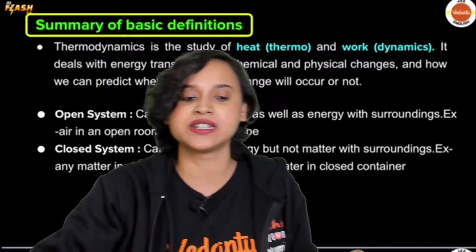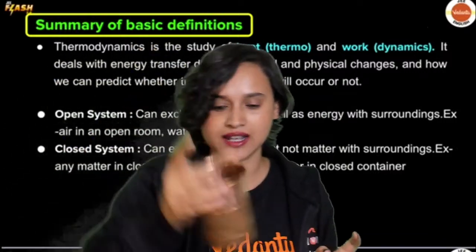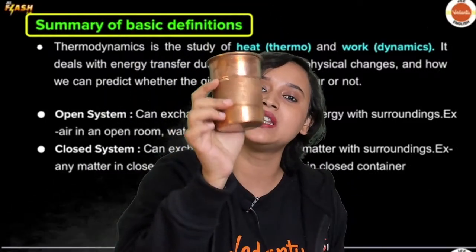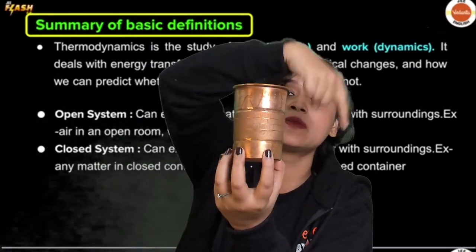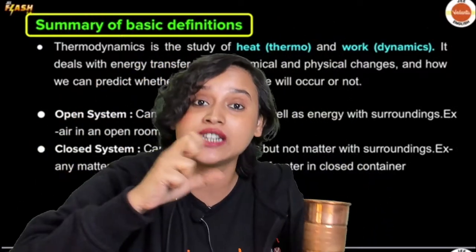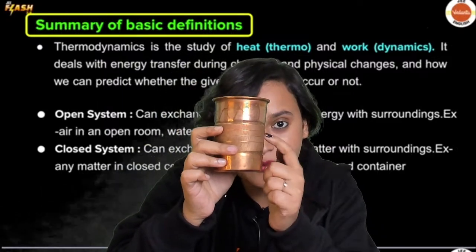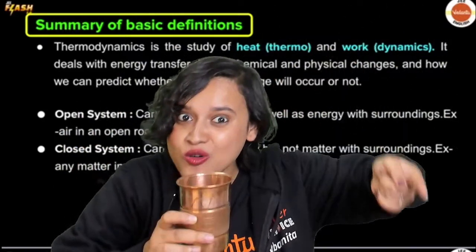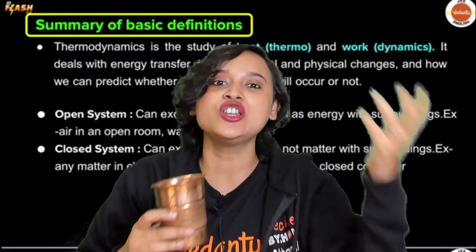In thermodynamics, basically, what you have to understand is, let's say that this is a glass. Whatever happens in this glass, this becomes my system. But this glass is present in my hand, in this room, in front of the camera. Everything together becomes your universe. Just this glass is your system. Everything else around it becomes your surrounding. So surrounding plus system becomes your universe.